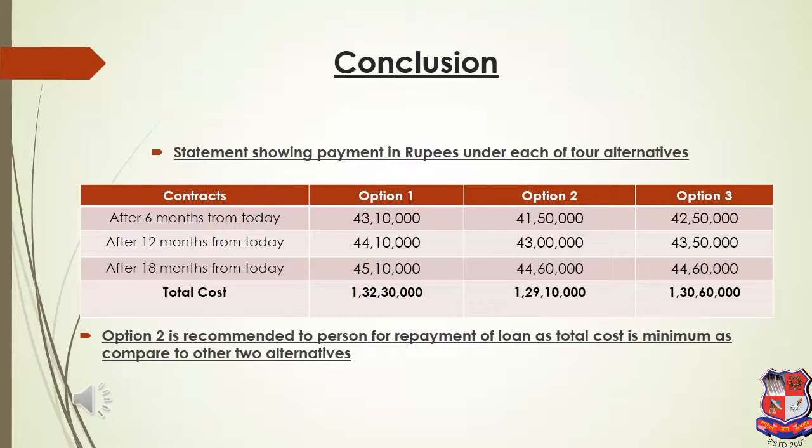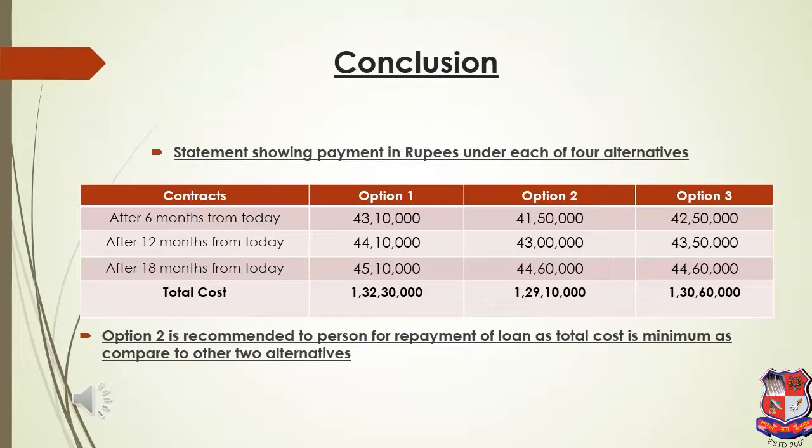Under no hedging, your first installment costs 43 lakh 10,000, the second installment costs 44 lakh 10,000, and the third installment costs 45 lakh 10,000. So the total cost is 1 crore 32 lakh 30,000. The second option was rollover. Total cost is 1 crore 29 lakh 10,000. And the third option is separate forward contracts, which costs 1 crore 30 lakh 60,000.